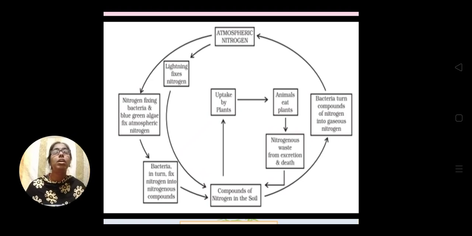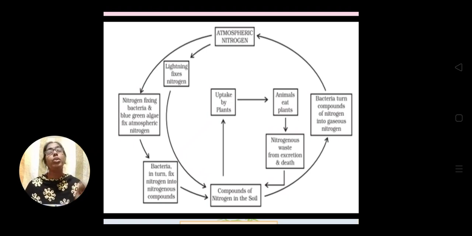You can see in the flow chart that from the soil it goes to the plant, then the right side arrow goes to the animal, and from the animal it goes downward, that is nitrogenous waste from excretion and death, and after death it mixes with the soil. Now in the soil, some other microorganisms like bacteria convert these nitrogen compounds again into elementary or gaseous nitrogen, that goes back to the atmosphere, as given on the right side.